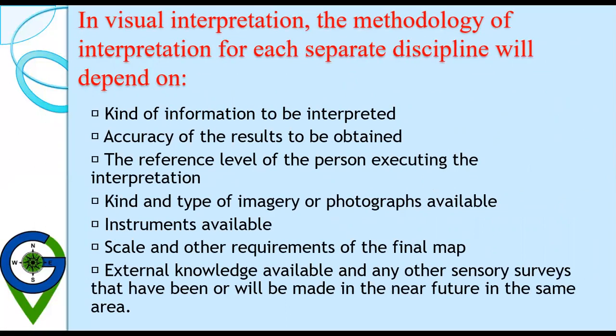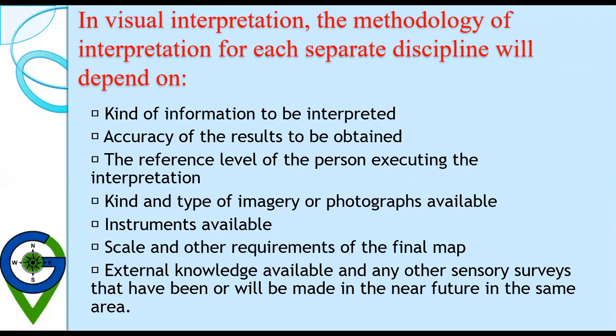Let's see visual interpretation. The methodology of interpretation for each separate discipline will depend on the kind of information to be interpreted, the accuracy of the result to be obtained, and the reference level of the person executing the interpretation. Fourth is the kind and type of imagery or photographs available for the study.